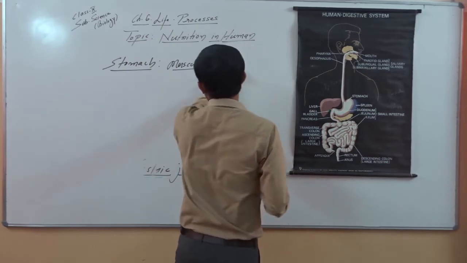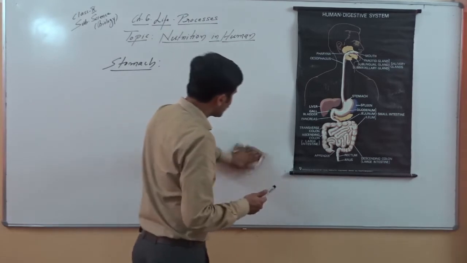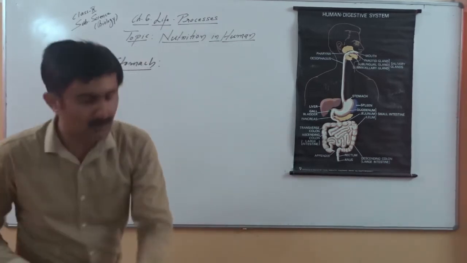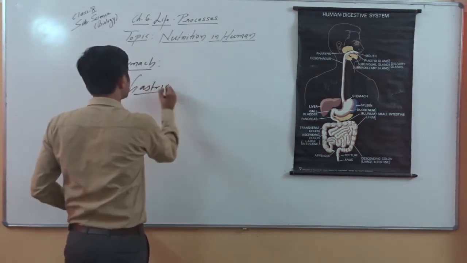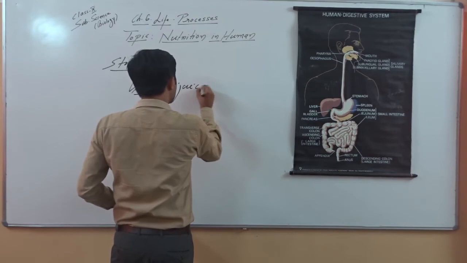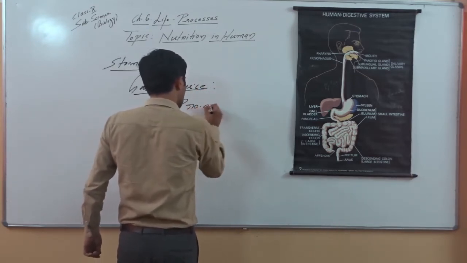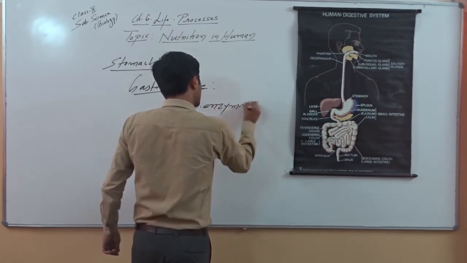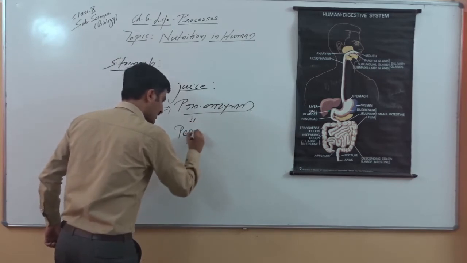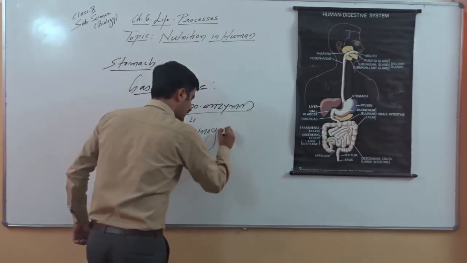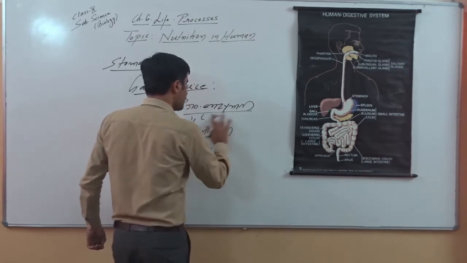So when you look into the digestion of protein, first of all we have to look into secretions. When we say gastric juice, the main component will be water only. Along with water there is presence of proenzymes. Only one proenzyme we are going to discuss in detail, that is pepsinogen.